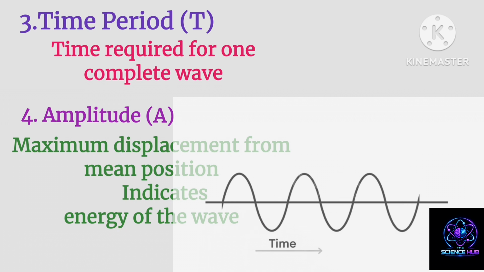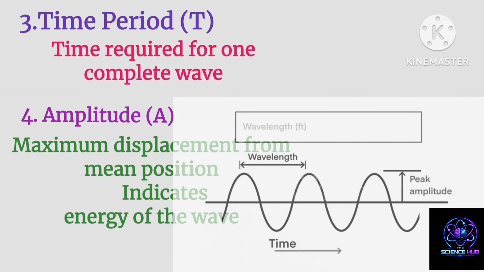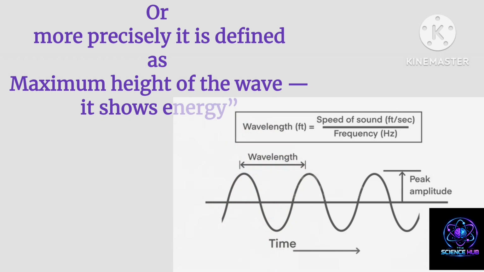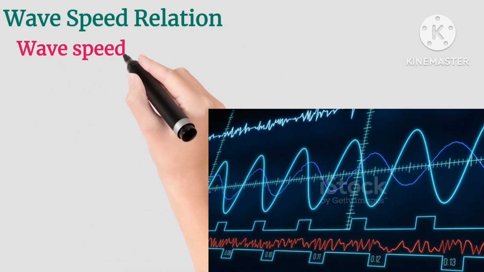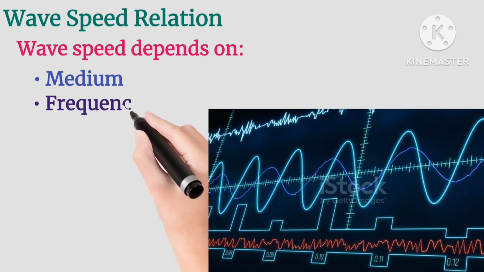4. Amplitude, A. Maximum displacement from mean position. Indicates energy of the wave. Or, more precisely, it is defined as maximum height of the wave. It shows energy. Wave speed relation. Wave speed depends on medium, frequency, and wavelength.